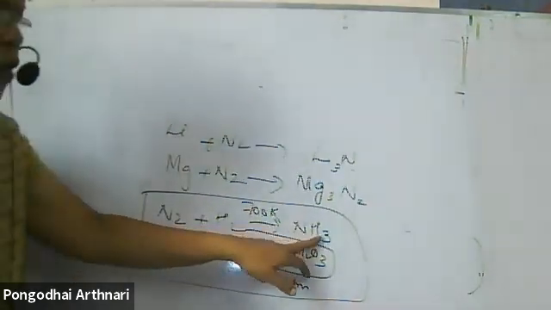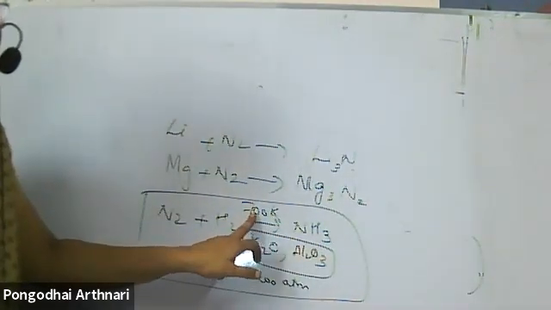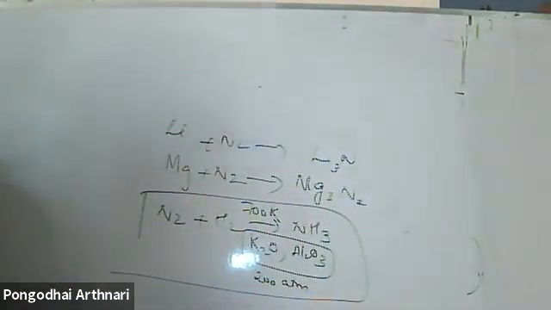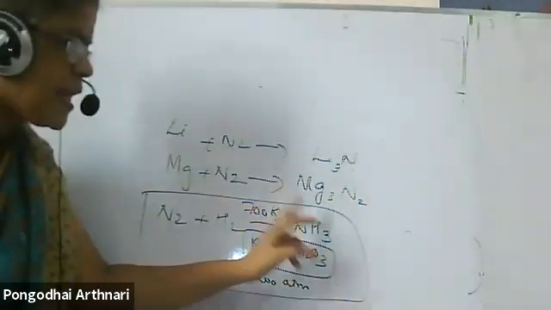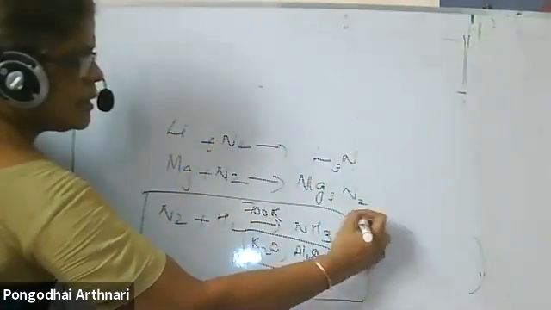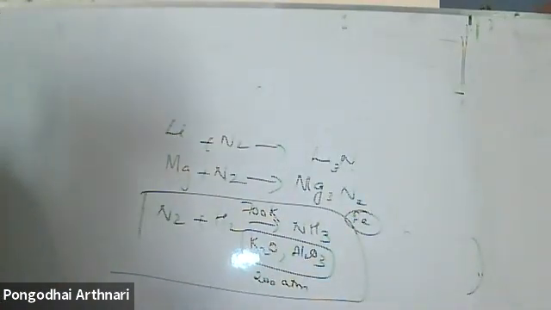Nitrogen reacts with hydrogen to form ammonia at a temperature of about 700 Kelvin, 200 atmospheres, in the presence of potassium oxide and aluminum oxide. These are acting as a catalyst for the reaction to occur. If you take your old book, it will tell iron. Iron also acts as a catalyst. But now we have replaced iron with potassium oxide and aluminum oxide.